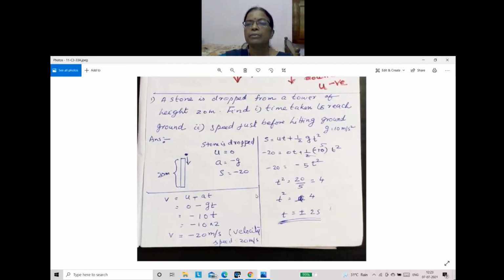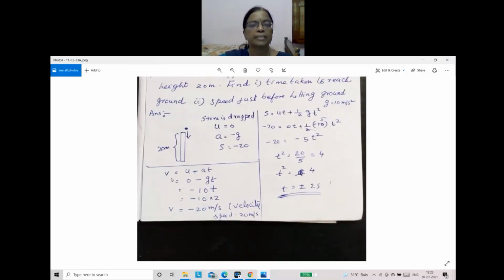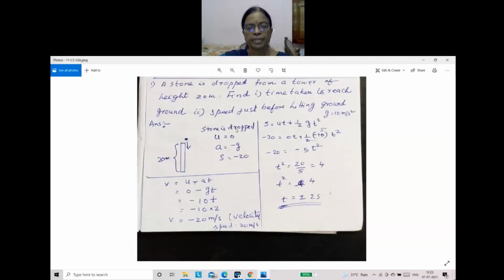And with that, we can calculate final velocity. v equal to u plus at, and a is taken as minus g, so minus gt. Minus 10 into t, we already know it is 2, so minus 20 is the final velocity, the speed just before it hits the ground. Initially it was 0, velocity increased to 20 meter per second. Downward motion, that's why we got minus 20.